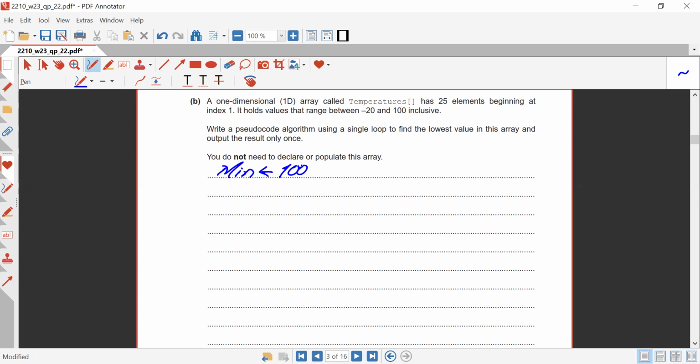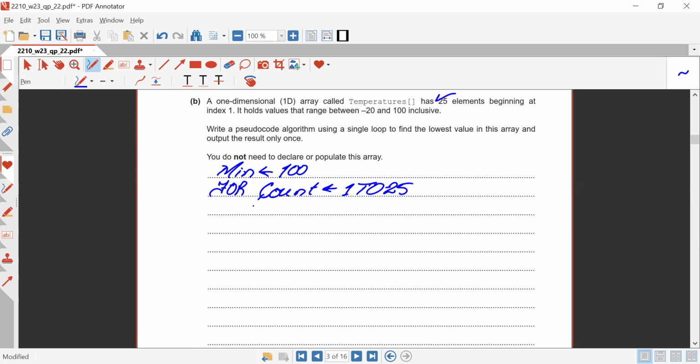So we can just take FOR, that will be in capital because it is a keyword. So for count, or we can take index as well. Now I've written count. So for count, and the value will be from 1 to 25, because they already told us that there will be 25 elements over there.